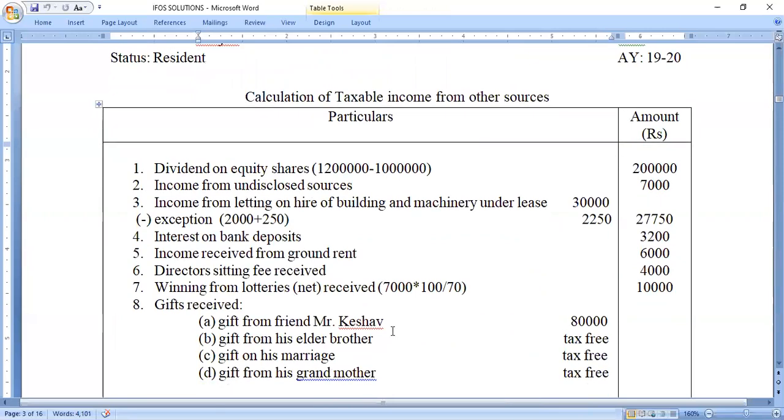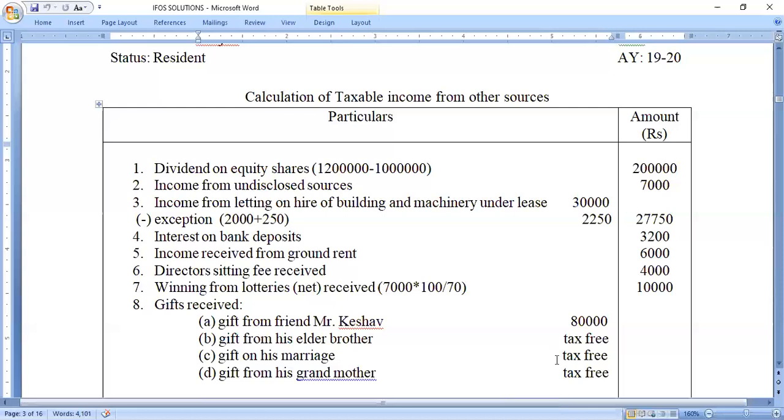Now we have seen the four transactions. Now we need to take the total or aggregate of all the transactions. If the aggregate of all the transactions is more than 50,000, then the entire amount is taxable under income from other sources. But if the aggregate is less than 50,000, it is fully exempted from taxes. So if you are receiving any gift in the form of cash, we need to take the total of all the transactions and check the maximum limit.